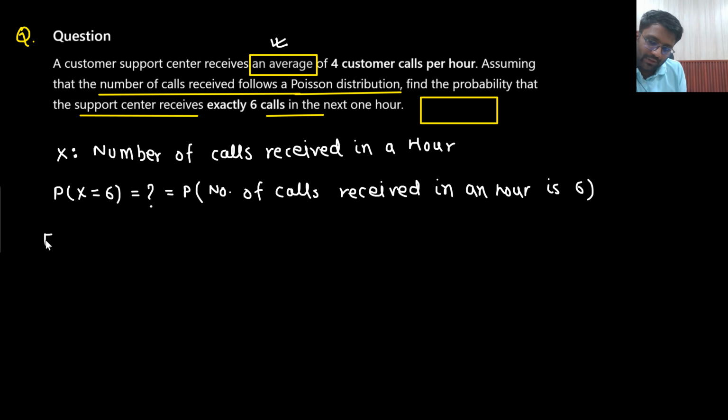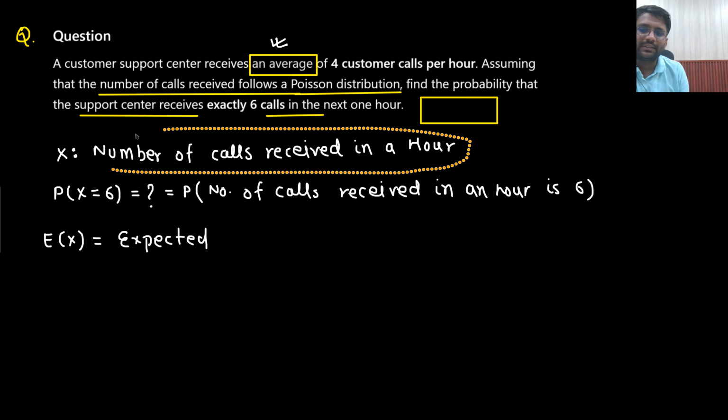Can I find out the expectation of x? What will be the expectation of x? Expectation of x would be, sir, the expected number of calls received in an hour. Expectation of x would be nothing but the expected number of calls received in an hour. That's it.